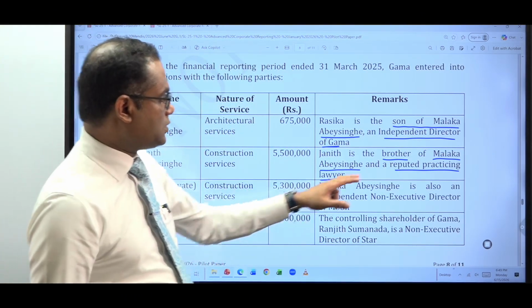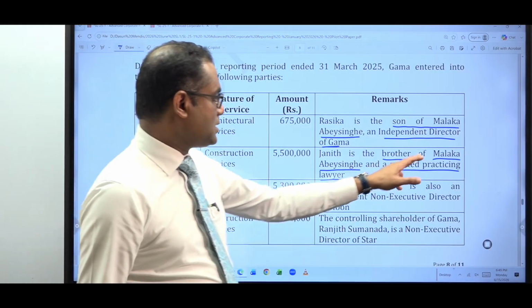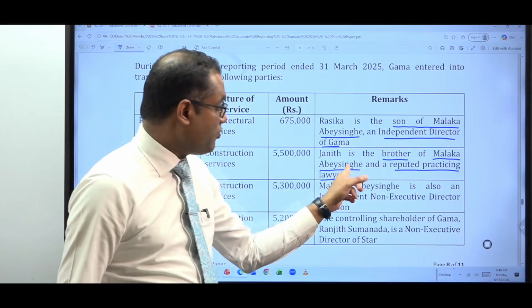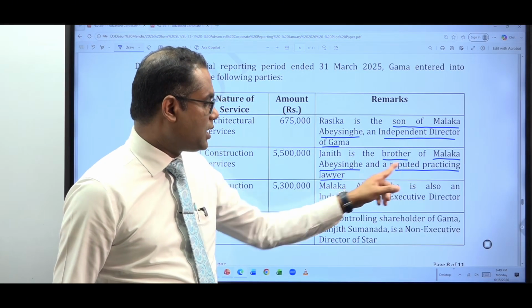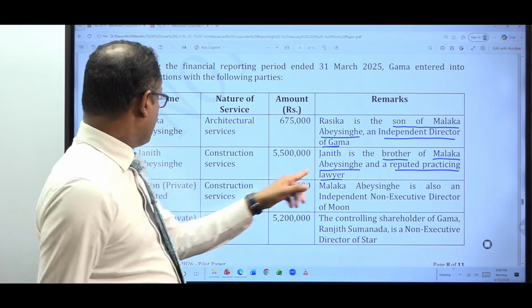Now, so we know Malaka Abesinghe is a director. Then in this situation, who has provided the service? Brother of Malaka Abesinghe. So that brother is a reputed, practicing lawyer. So the name of the person is Janith.